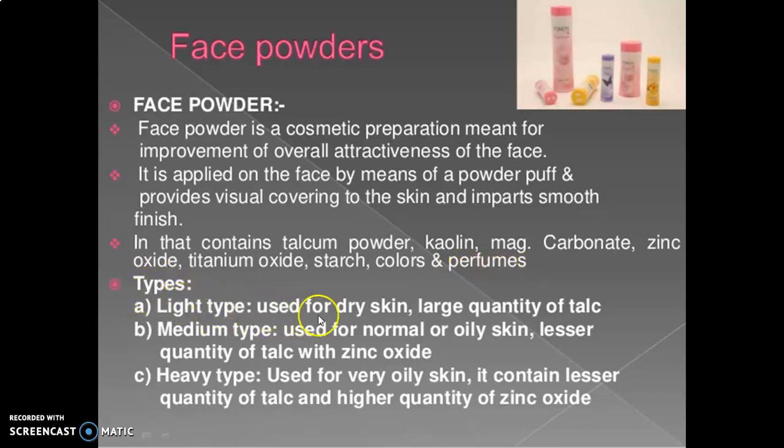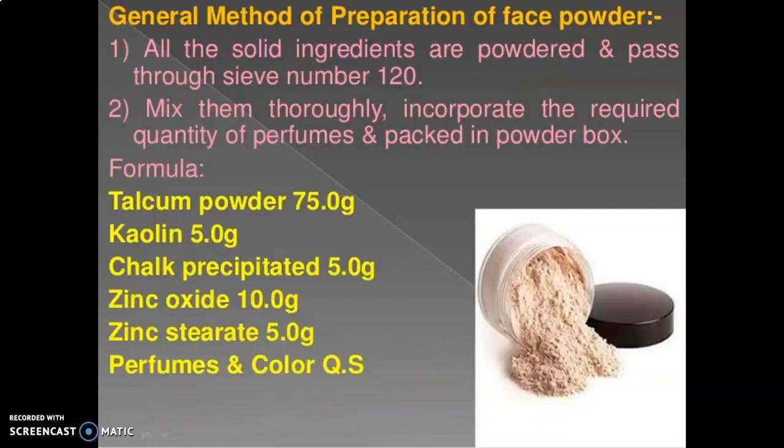Types: light type, used for dry skin, large quantity of talc. Medium type, used for normal or oily skin, lesser quantity of talc with zinc oxide. Heavy type, used for very oily skin, it contains lesser quantity of talc and higher quantity of zinc oxide.